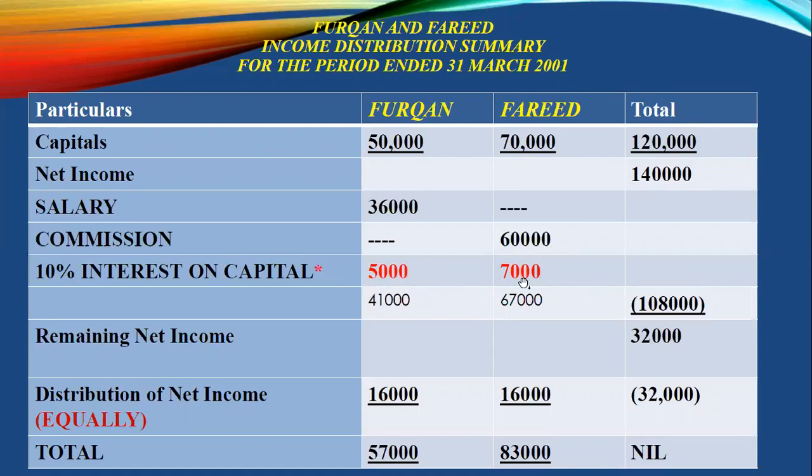You must put one line and then do your calculations vertically. 36,000 plus 5,000, 41,000. Then 60,000 plus 7,000, put one line over here and do your calculation vertically. We have 67,000.